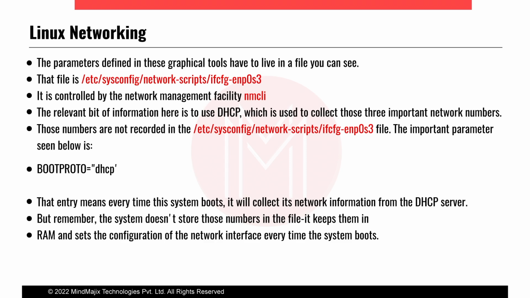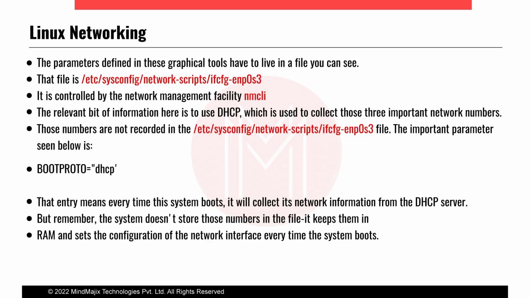That entry means every time this system boots, it will collect its network information from the DHCP server, because whatever IP address is assigned comes from the DHCP server. If that host goes down, the IP address is released back to the DHCP server. Next time the server is rebooted or turned on, whenever it boots up, it will again ask the DHCP server for an IP address. Then when the DHCP discover message goes to the server, it will assign the next available IP address to the client.